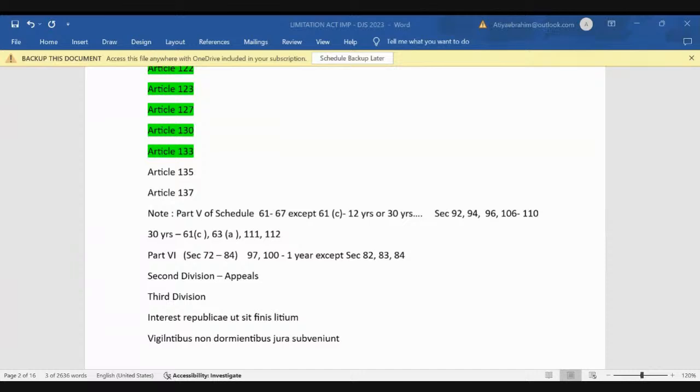अगर आप literal इसका interpretation देखो तो इसका मतलब होता है हम limitation लगा रहे हैं किसी चीज पर, मतलब हम उसको restrict कर रहे हैं, right? हम उसको limit कर रहे हैं. Now law of limitation is actually a procedural law or adjective law as we call it, because it is giving us a rule on procedure, and it is also prescribing a time limit within which you have to bring your suit, right? Within which an aggrieved party needs to bring the suit in the court of law.